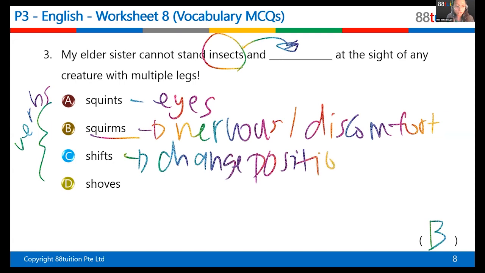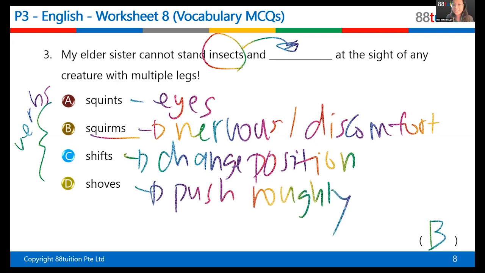And of course, shove means to push roughly. I shove people out of my way means I push them out of my way. I shove past him means I push roughly. So of course here, because at the sight of the creature she's literally nervous and not comfortable, that's why she's squirming. So that's why the answer is B.